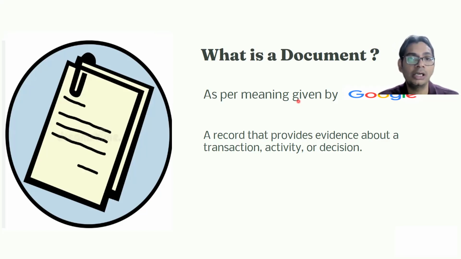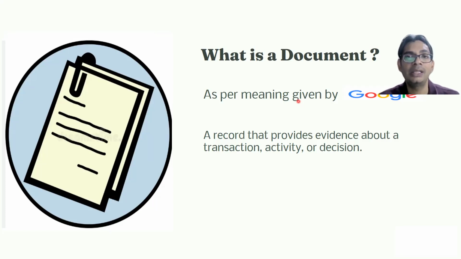And as you all know, what is audit? Audit is an independent examination. The definition that is given by the CA module is that it is an independent examination of books of accounts by an independent person, irrespective of its legal form, whether profit making or not, for expressing an opinion thereon. So this is the definition of an audit.